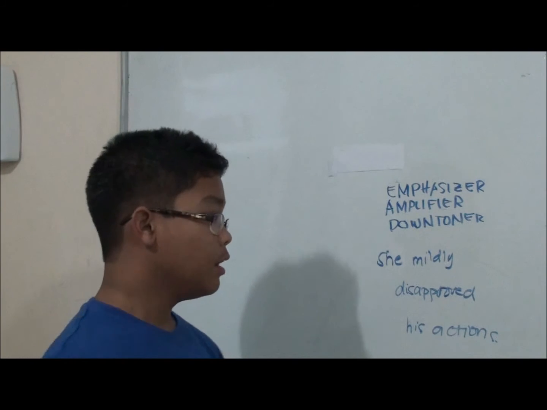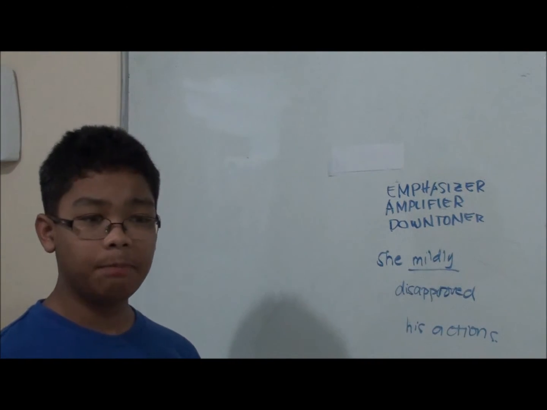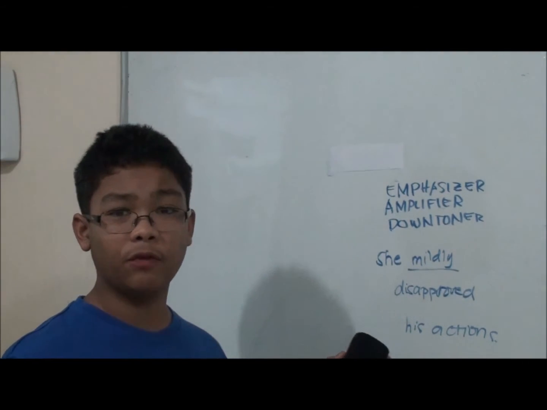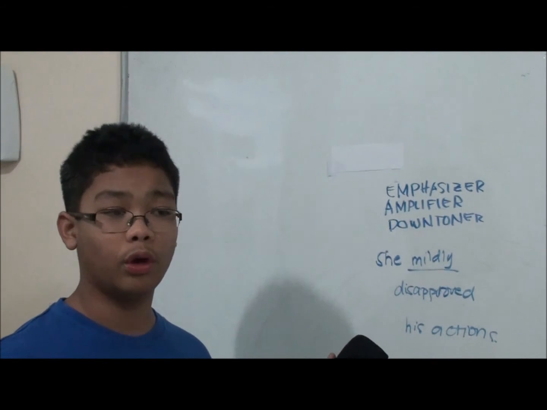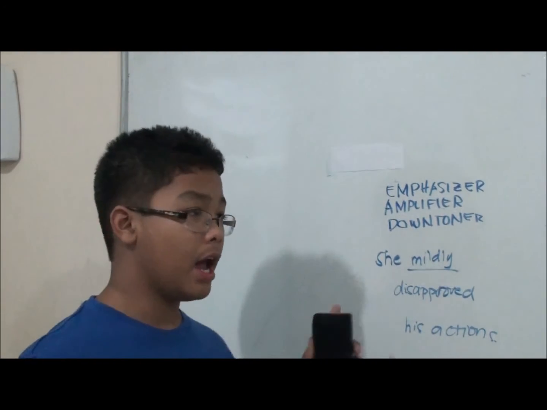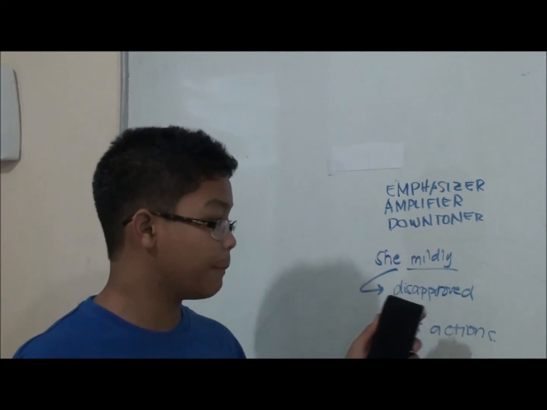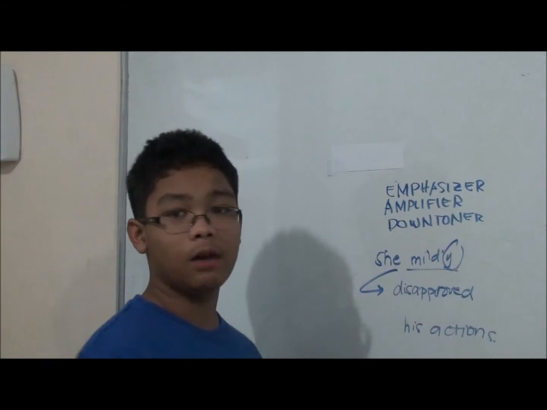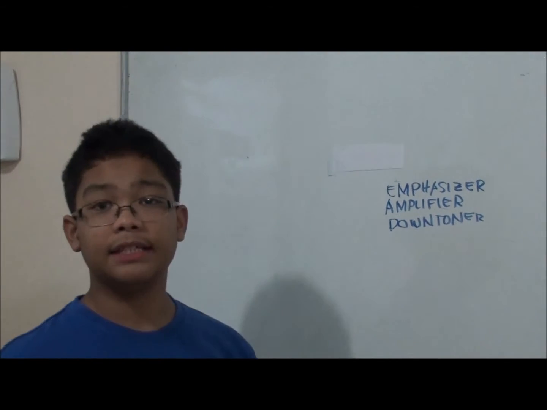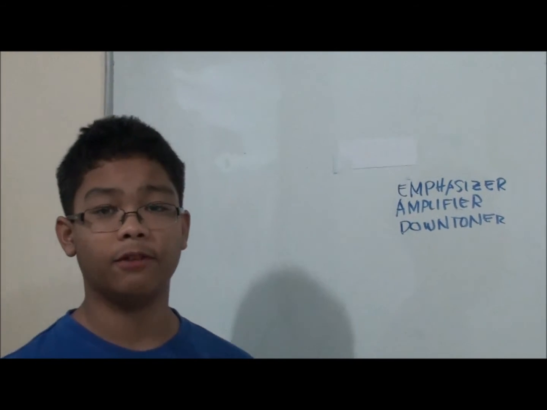For this one, I shall consider mildly because, like I've said before, downtoners can also give the feeling of you're not yet sure on what to do or how to do the action. So I chose mildly, and it also modifies the word disapproved, and it has the suffix ly. And the next topic is the kinds of adverbs. Now I shall tell you about the basic kinds of adverbs.